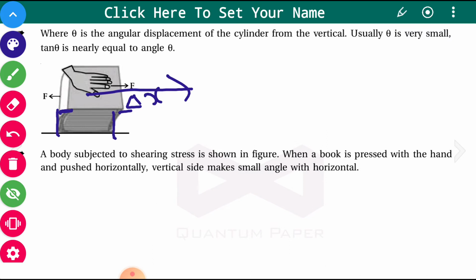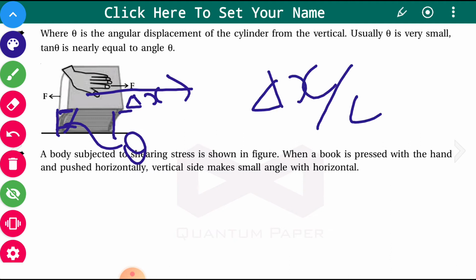So this delta x upon L, try to understand here, theta is produced. So delta x upon L is nothing but shearing strain.